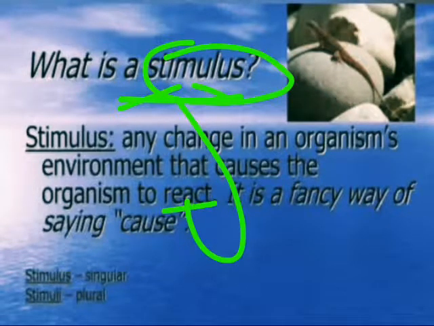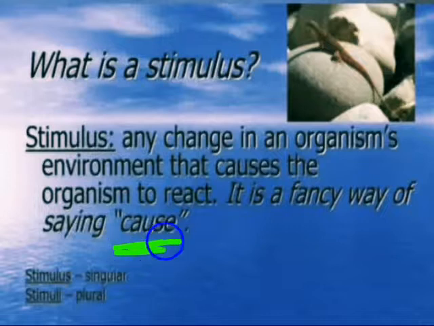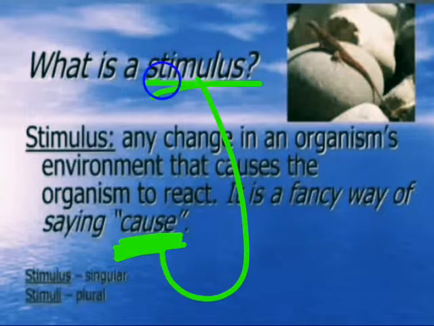Simple. Any change in an organism's environment that causes an organism to react. To what the organisms or animals are reacting. Since we are talking about the human nervous system, that's why we are talking about organisms. When we react in our body, you can even say this is a cause. The other name of reaction is cause. Therefore a cause is also a stimulus, because we know that reaction and cause are similar to each other.